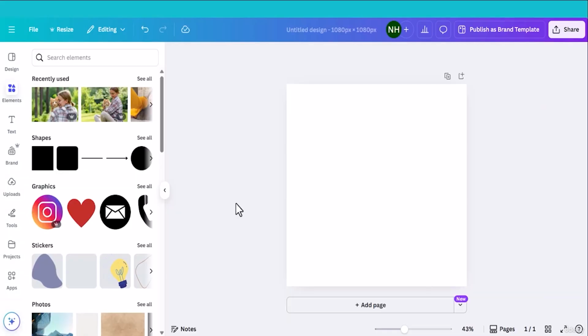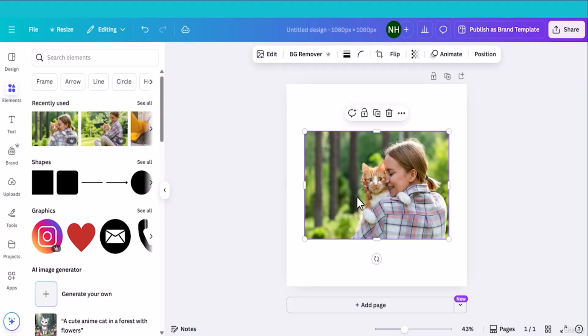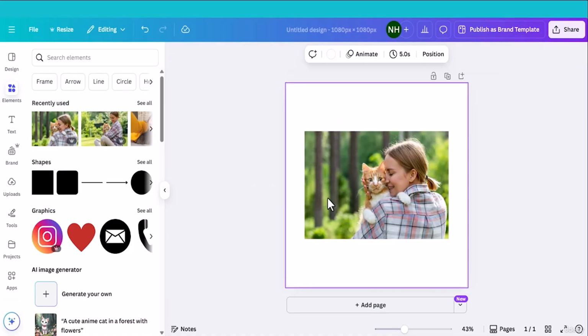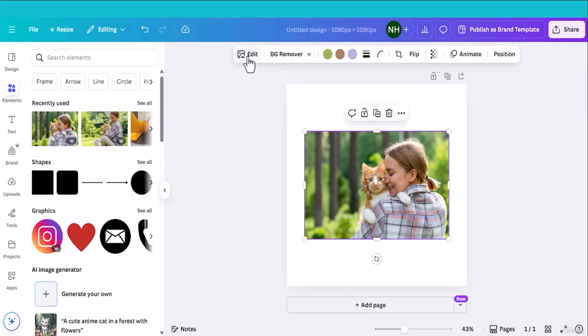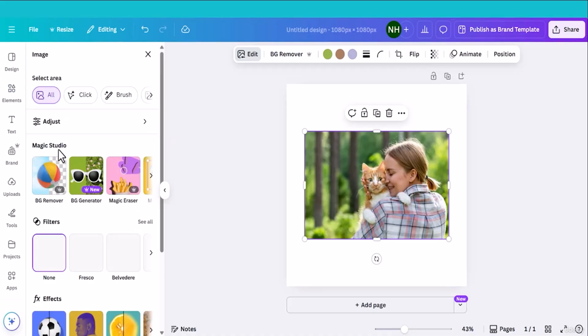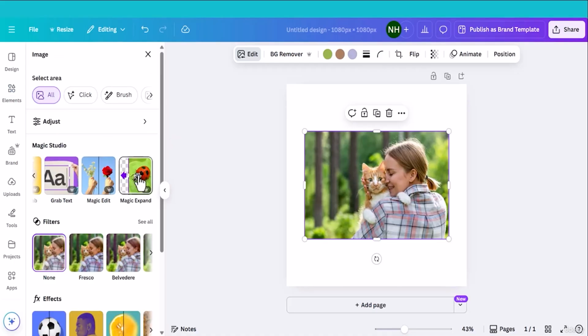Now let's talk about another coolest feature of Canva AI, Magic Expand. As the name suggests, expand, it will expand your image. Let us expand a photo. First select a photo. I want to expand this image. Select the image, head back to edit section. It will open up a new window. Under the Magic Studio, I will select Magic Expand.